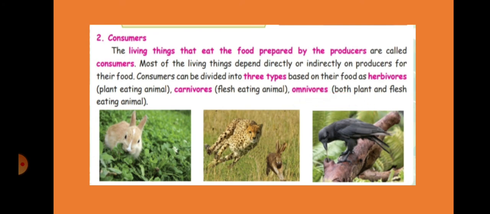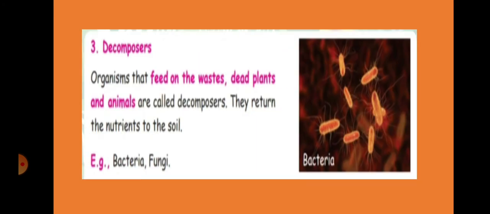Okay, now the last one is decomposers. Decomposers are organisms that feed on waste, dead plants and animals. So if we keep one plant in a pot, and if it dies, what will happen after a few days?